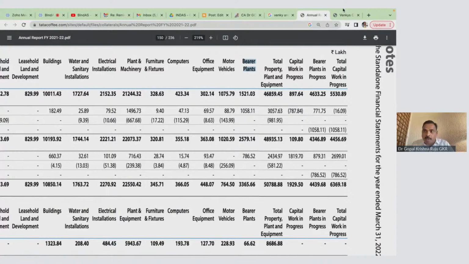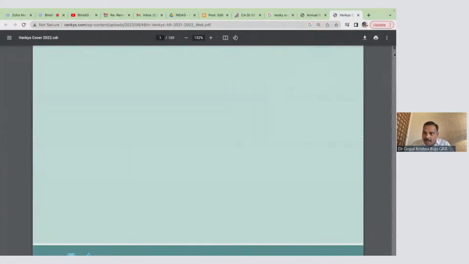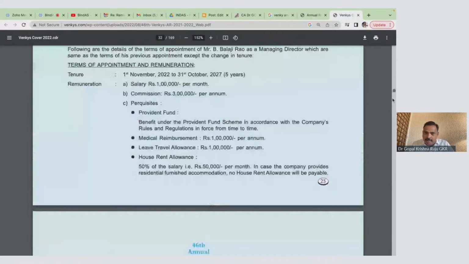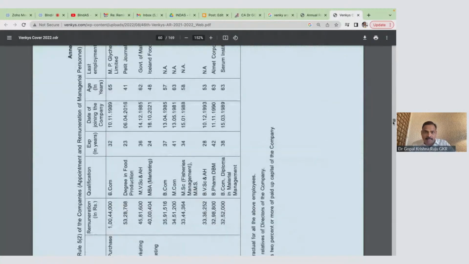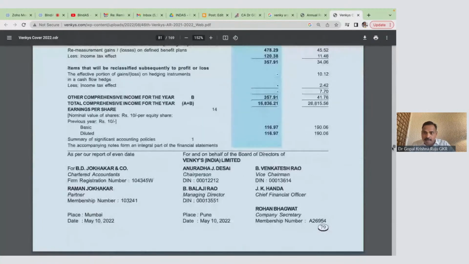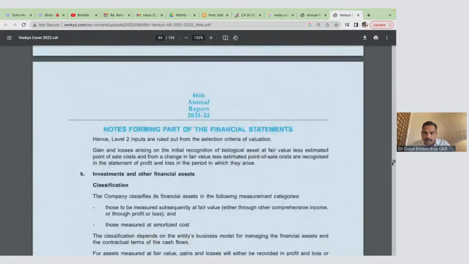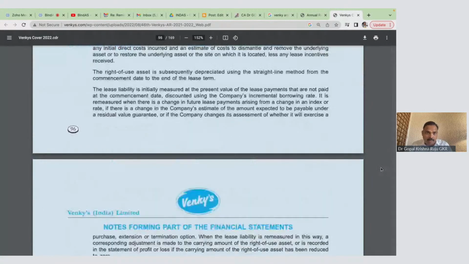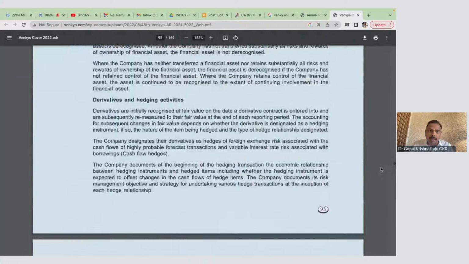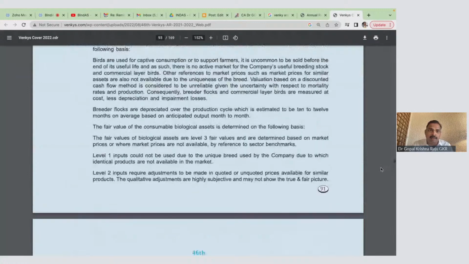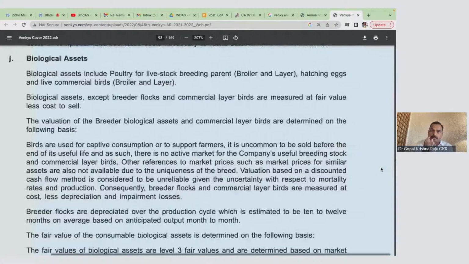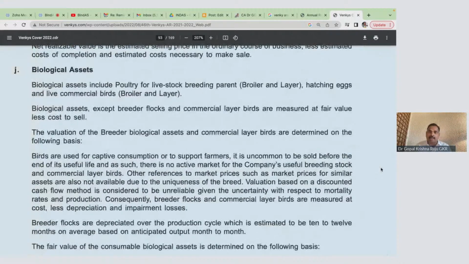Now please look at Venky's. In Venky's, they have a biological asset, and I'll take you to page number 91. Please look at page 91. You have a biological asset here. So what is this biological asset?